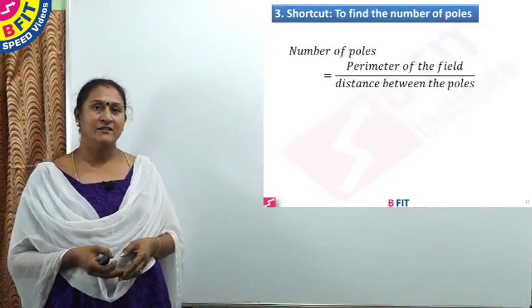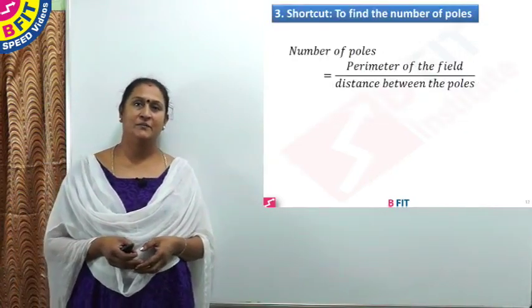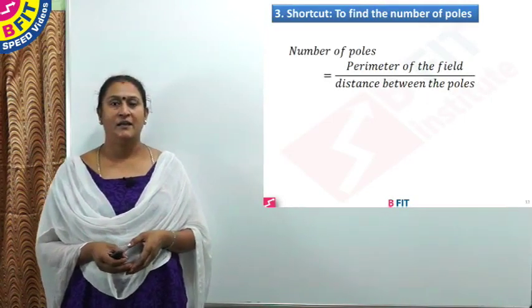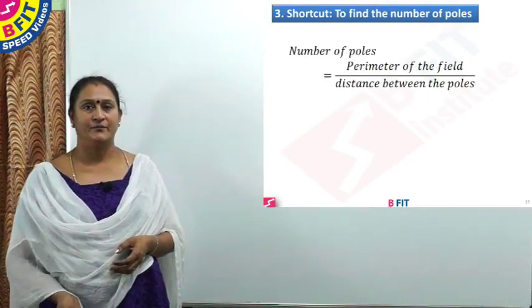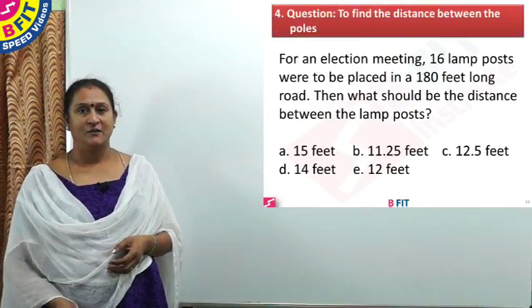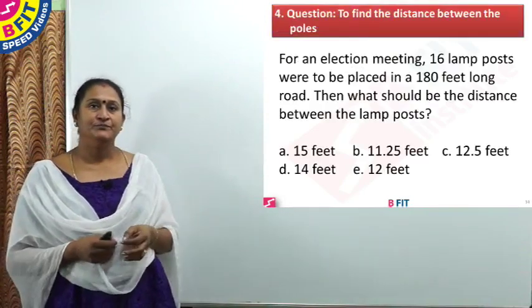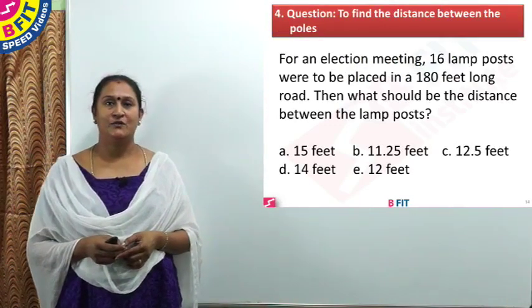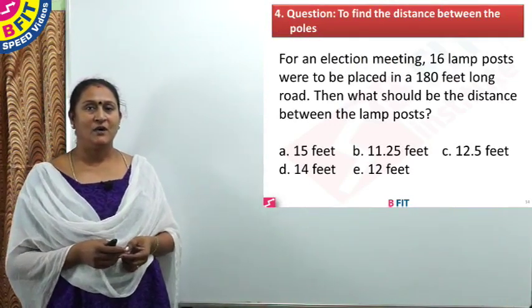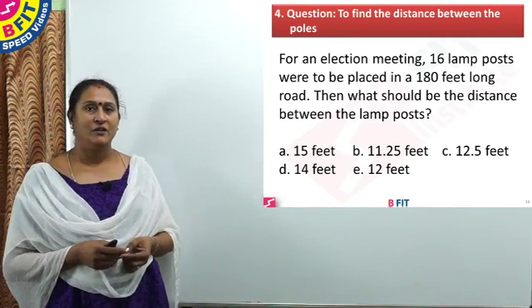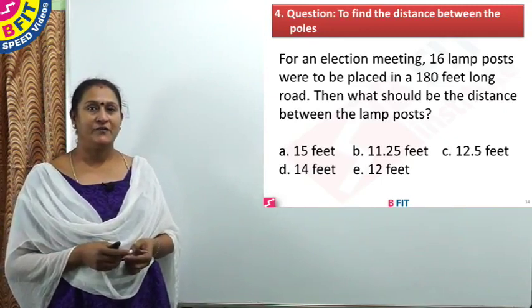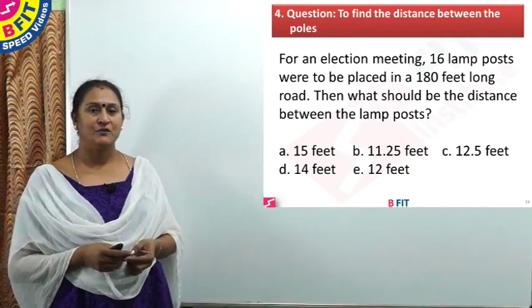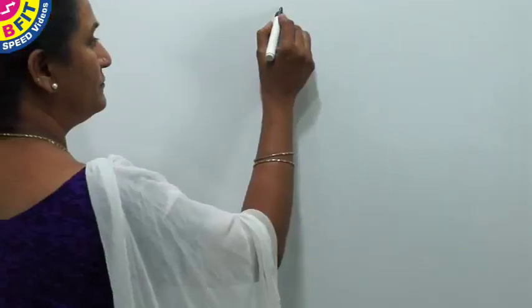And the working is to find the number of poles, perimeter of the field by distance between the poles. So we'll see the next question. Question number 4. For an election meeting, 16 lamp posts were to be placed in a 180 feet long road. Then what should be the distance between the lamp posts? So we'll see the working.